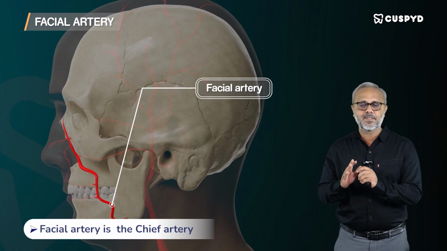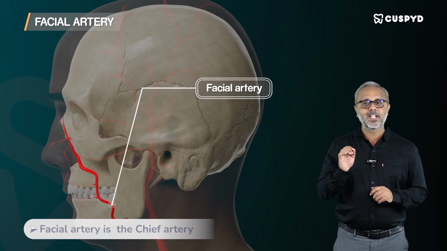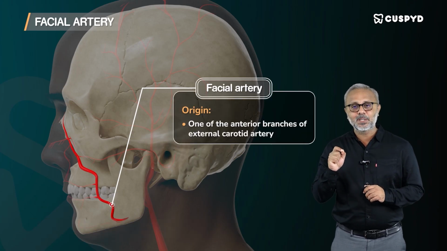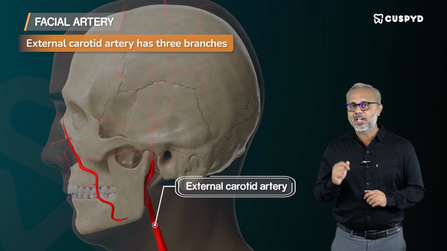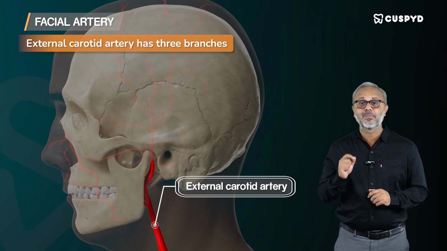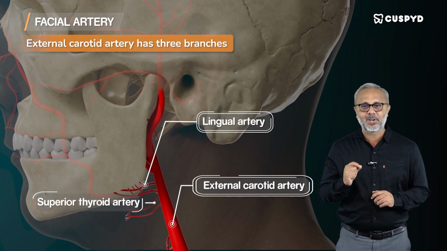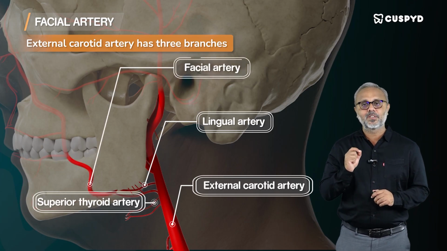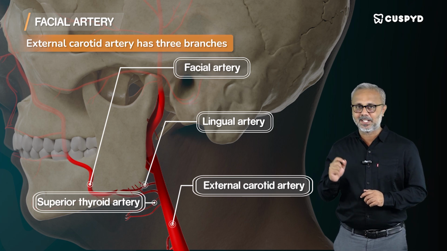Facial artery is the chief artery of the face. One line of introduction. Then, what about its origin? Facial artery is one of the anterior branches of external carotid artery. External carotid artery gives off three anterior branches. These are the lingual artery, the superior thyroid artery, and facial artery. So, facial artery is one of the three anterior branches of the external carotid artery.